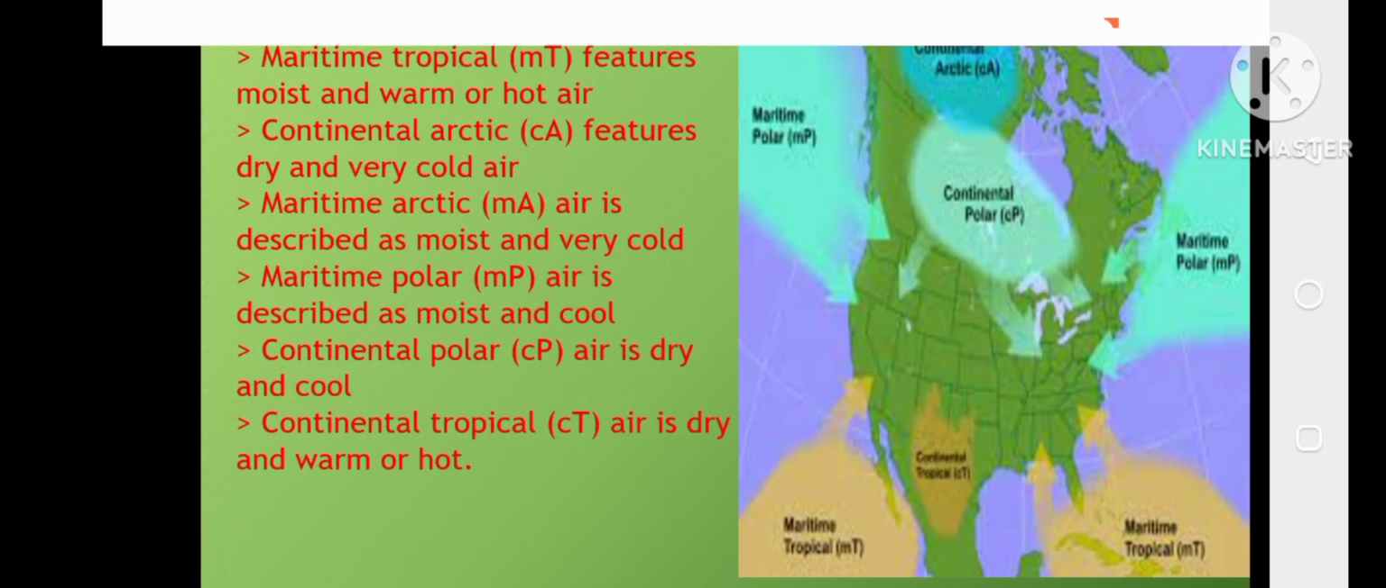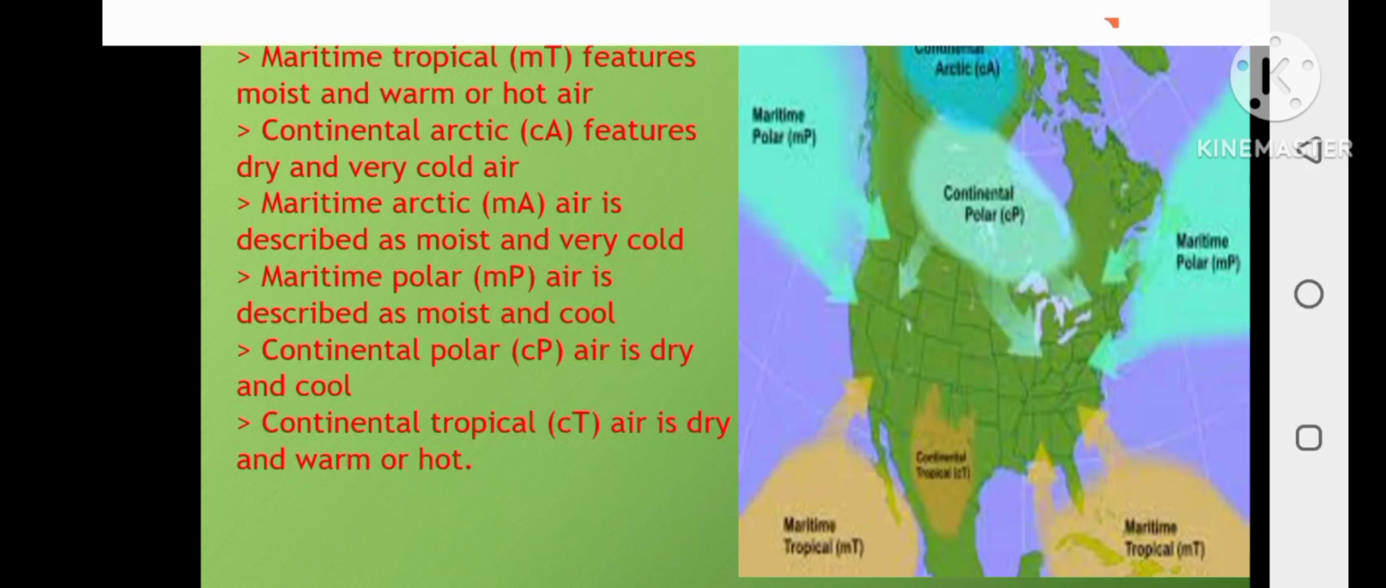Air masses can be divided into two main categories based on whether they are found over land or water. If you find the air mass over land, it is called a continental air mass. If you find the air mass over water, it is called a maritime air mass. So, continental air masses occur over the continent and maritime air masses occur over the water.